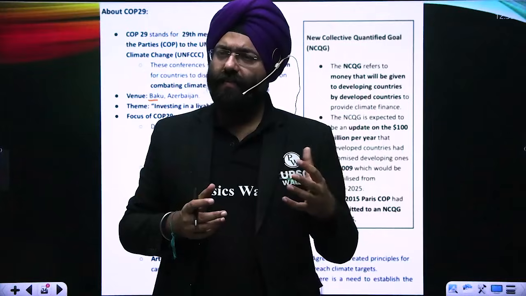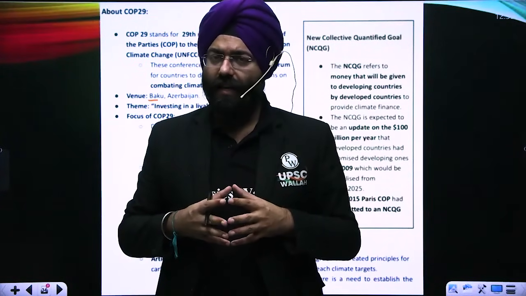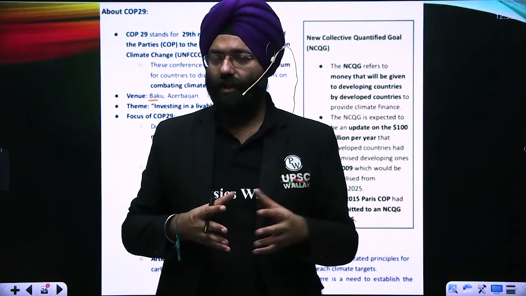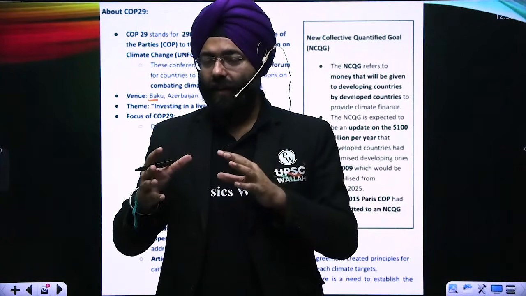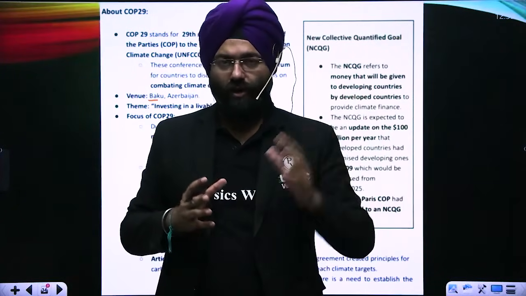Similarly, in 2009 we had the Copenhagen COP, where the developed countries promised to give annually $100 billion to the developing and least developed countries so that they can transition towards the adoption of greener technologies.